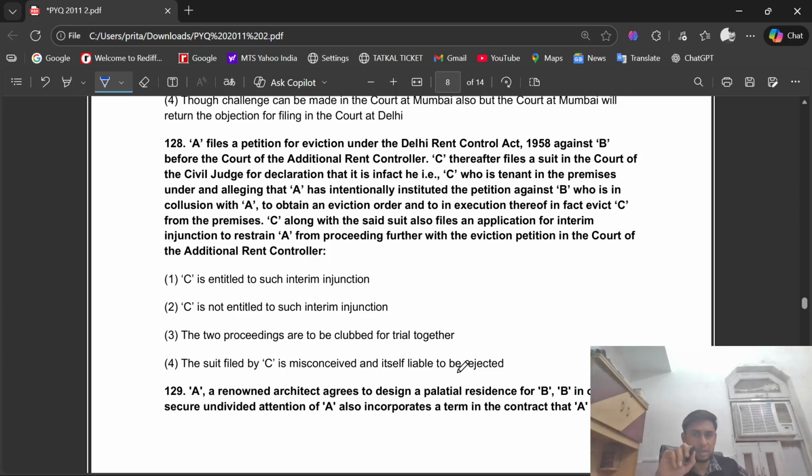C, along with the said suit, also files an application for interim injunction to restrain A from proceeding further with the eviction petition in the court of the additional rent controller.